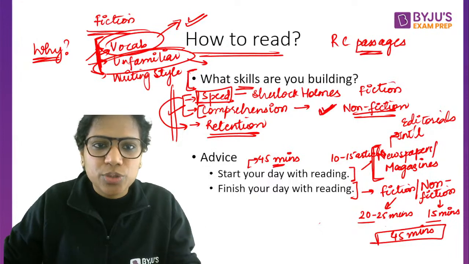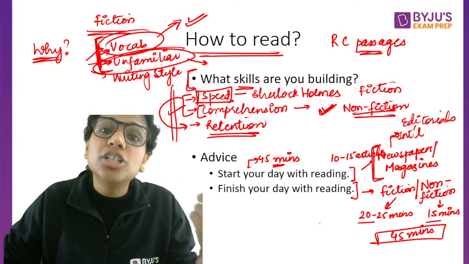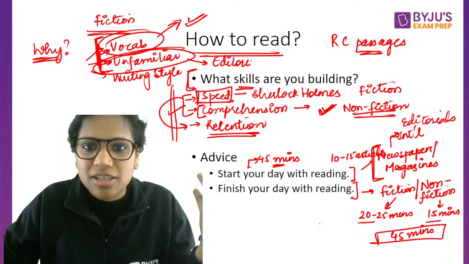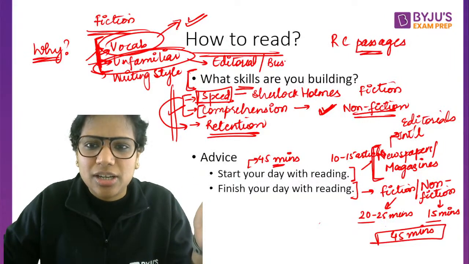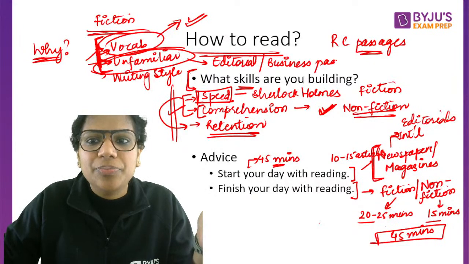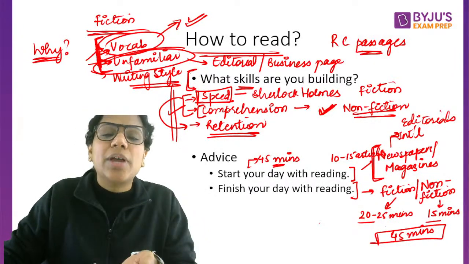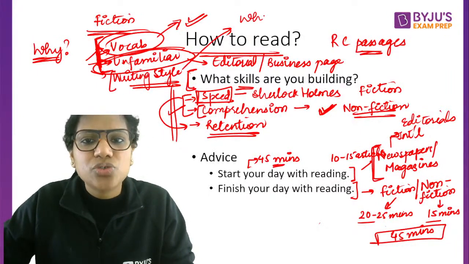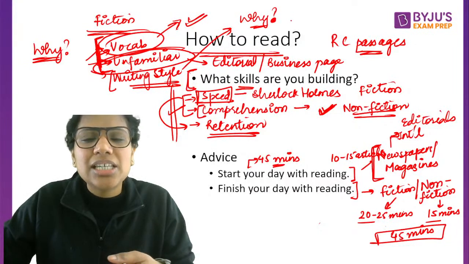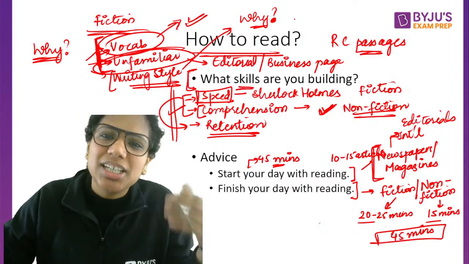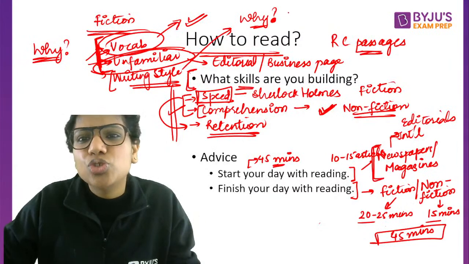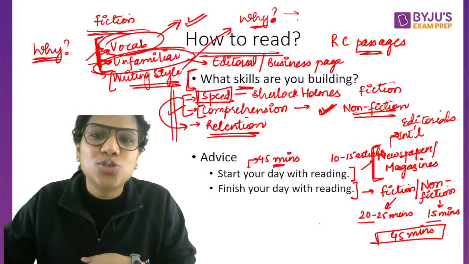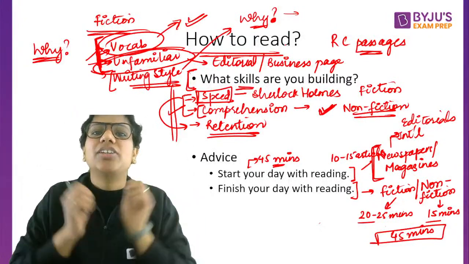So for one article, again, every day you can do this. See which all vocabulary words are new for you. See their meanings. What all terms you didn't understand. So you could do this in the editorial page or in the business page, let's say, if business and economics is not really your area. And if the writing style is very dense or if it's something that's not to your liking, again ask the question why. क्या इसने जान के particularly इतना difficult लिखा हुआ है? It's not a usual writing style, or is it that such articles are common, it's just that I am not used to reading them? Accordingly you will find a solution.